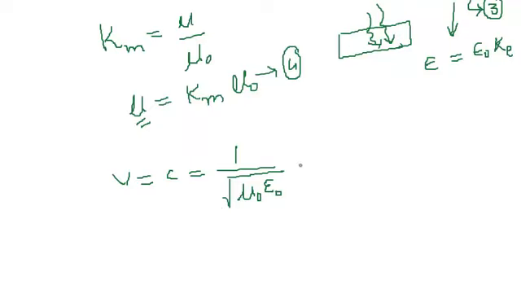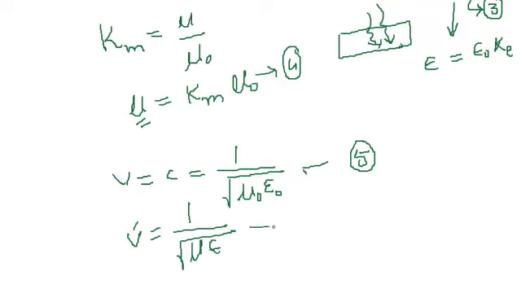Let's say this is equation number 5, and we have to modify it for the material medium. Let's say V dash represents the speed in the material medium. For the material medium, this equation will be modified with mu times epsilon. This is equation number 6.